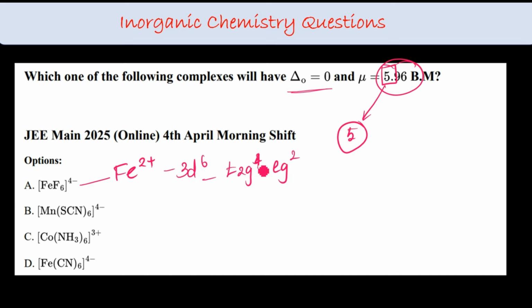So 4 into 0.4 is 1.6 and 2 into 0.6 is 1.2, so which is not 0. Then what about Mn2+, 3d5? See, 5 unpaired electrons are there. So let's see, t2g3 eg2. So which makes option B your right answer. Please check out C and D as well.